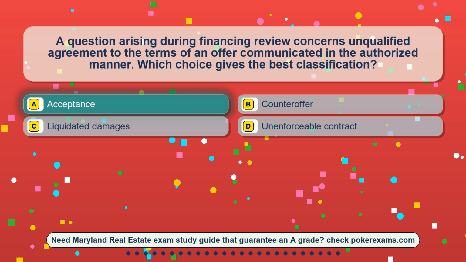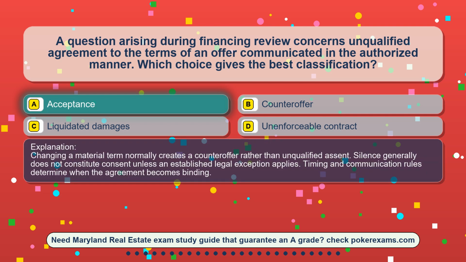The correct answer is option A, acceptance. Changing a material term normally creates a counteroffer rather than unqualified assent. Silence generally does not constitute consent unless an established legal exception applies. Timing and communication rules determine when the agreement becomes binding.